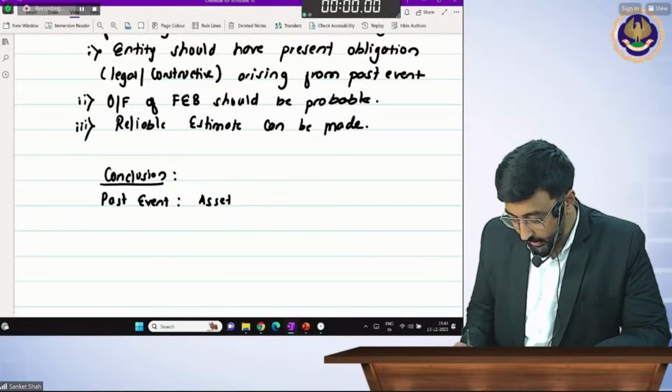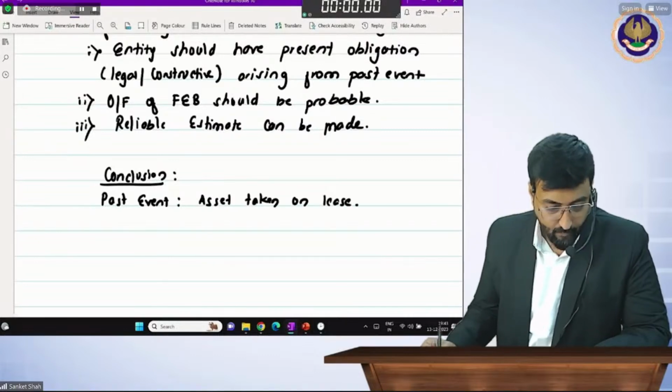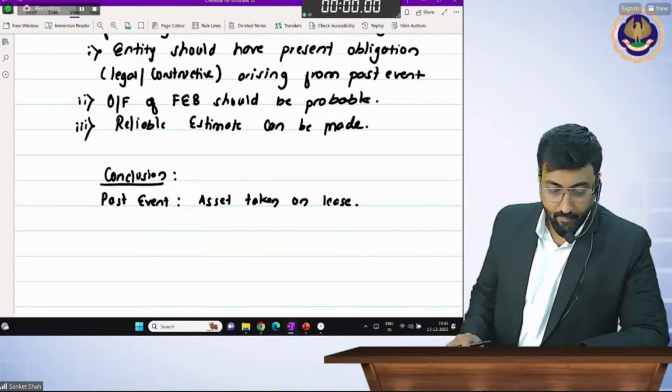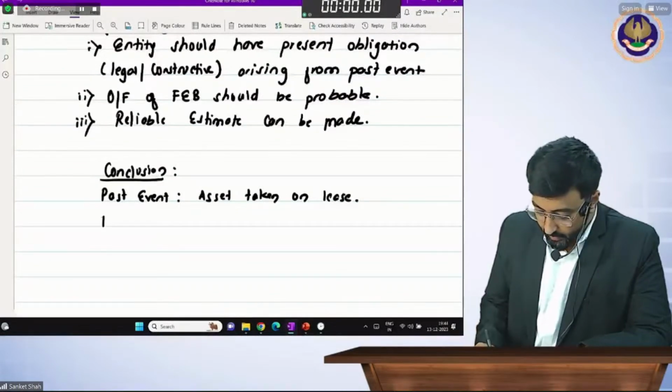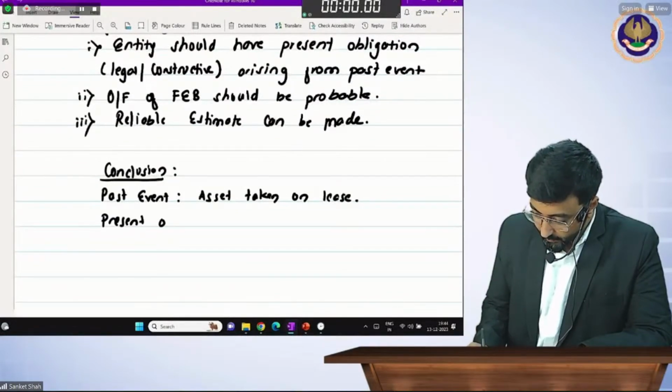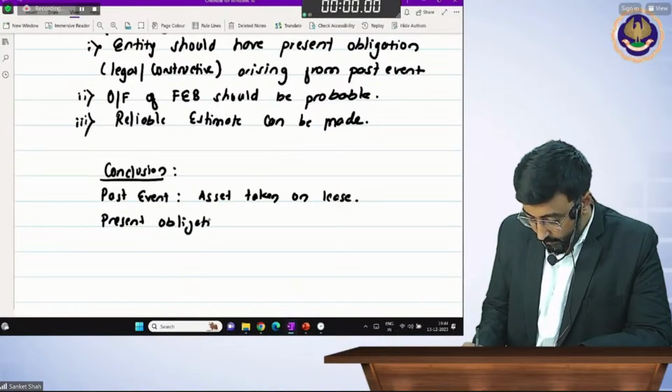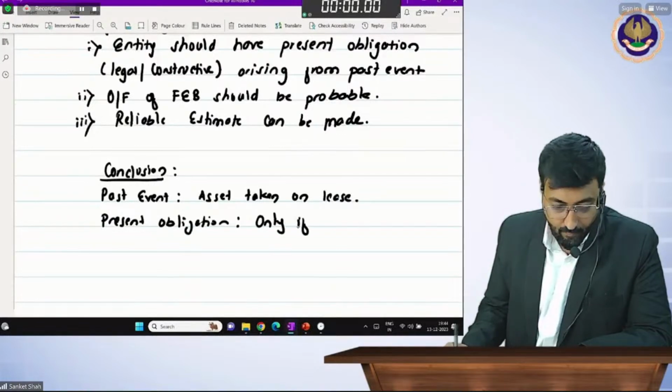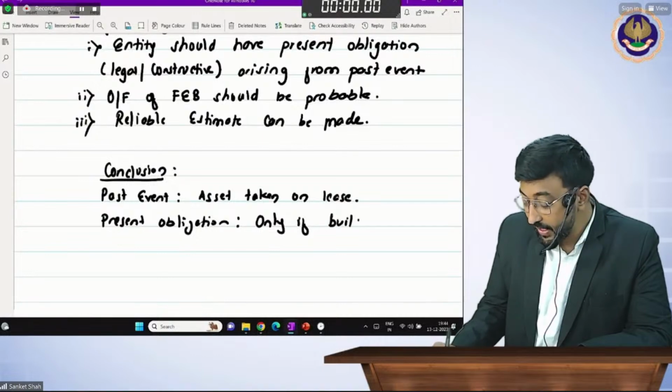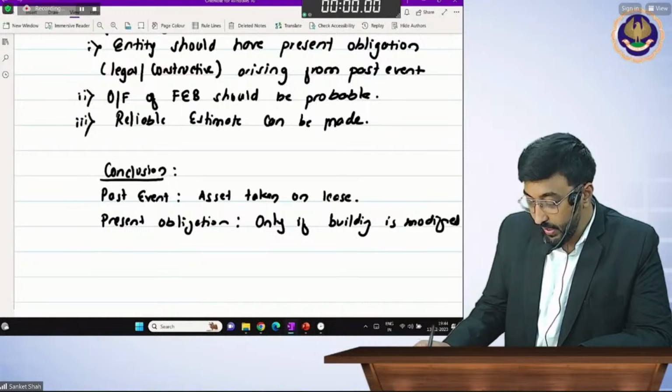Asset taken on lease. Present obligation only if the building is modified.